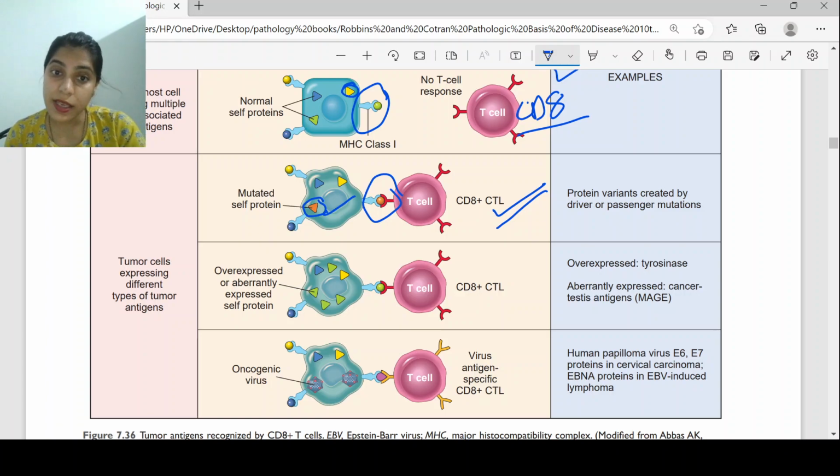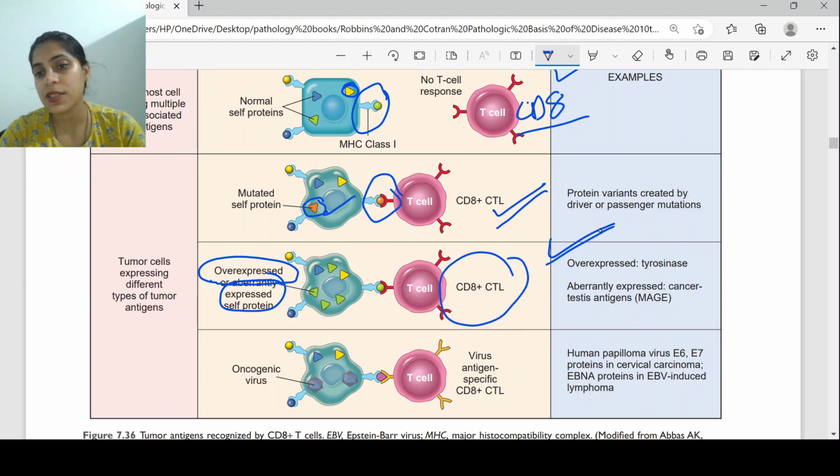Another thing is overexpression. This antigen was normally present in the body, but its overexpression leads to an immune response. So this covers overexpression or aberrant expression. Aberrant expression means there are some antigens that were in the stem cell, but now they are not expressed in adults, and their expression can also lead to development of an immune response by CD8 T cells.